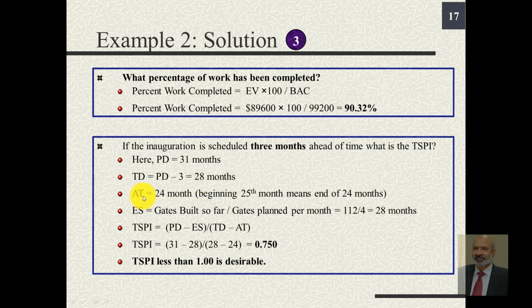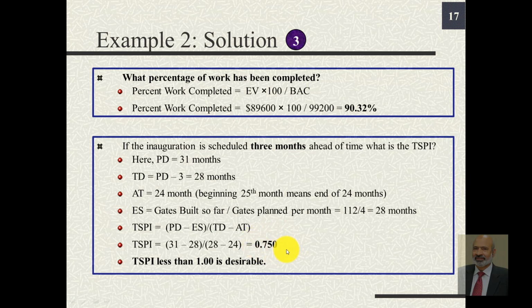AT is the time right now, which is end of 24th month or beginning 25th month. ES is the earned schedule, that is gates built so far divided by gates planned per month. And so that is 112 over 4, which is equivalent to the work of 28 months. Now we can find TSPI, which will be PD minus ES over TD minus AT, or TSPI will be 0.750.